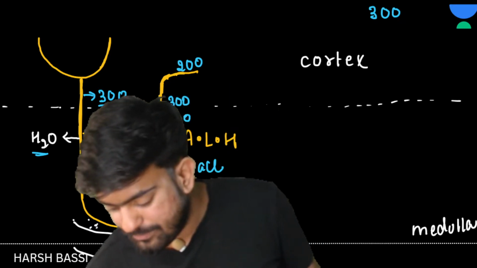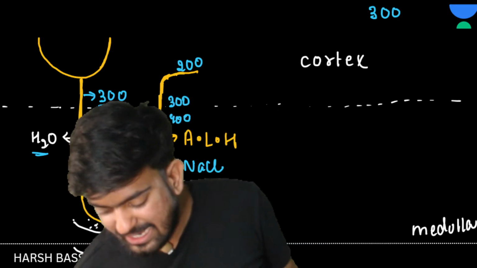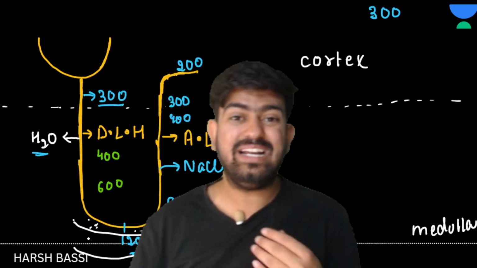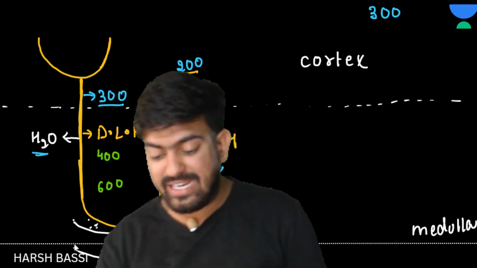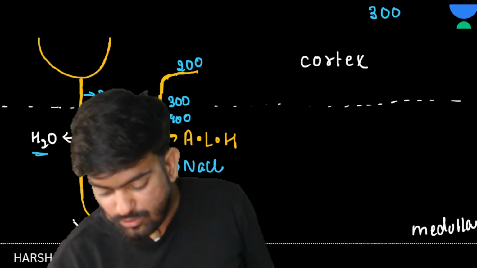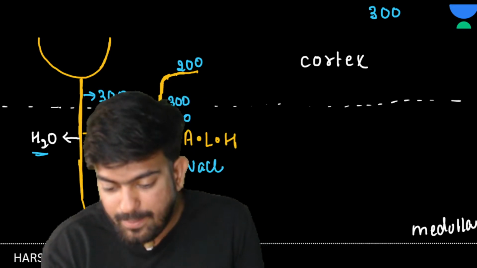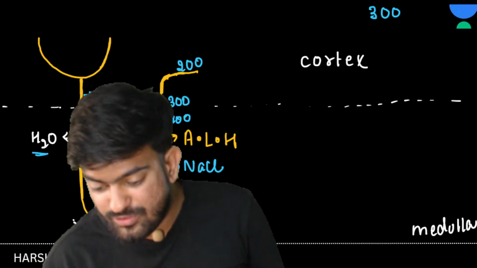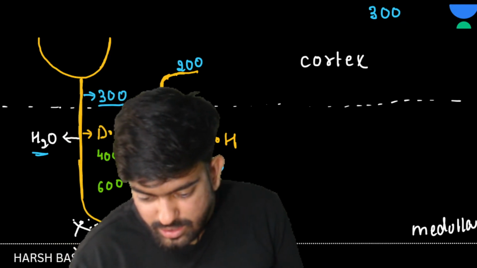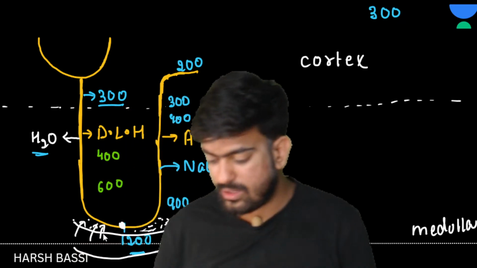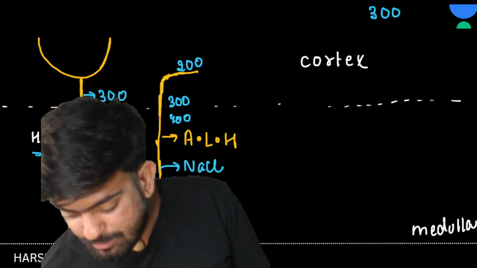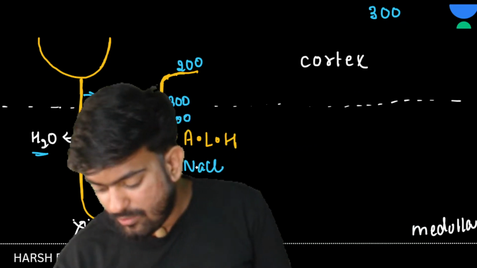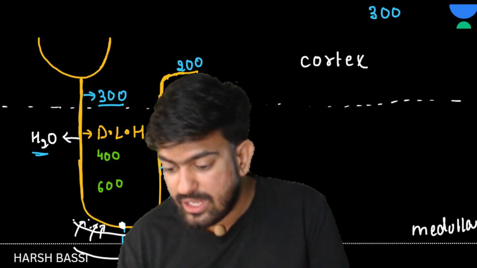Now what happens? In this vasa recta, we have the higher osmolarity. So what will happen with the vasa recta? Tell me, children. The osmolarity here is 1200. So what will happen with the vasa recta? Water will move. Yes or no? Clear?